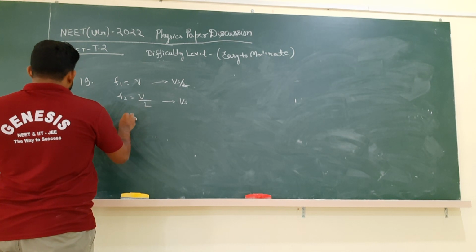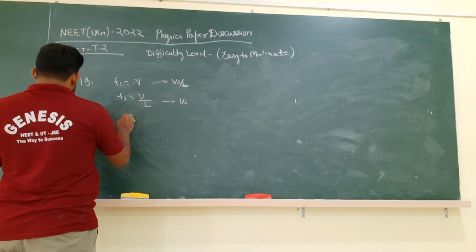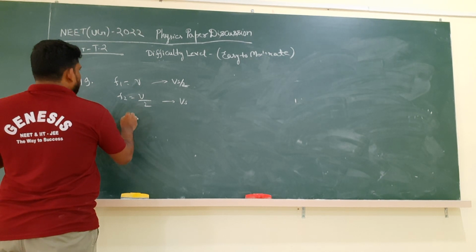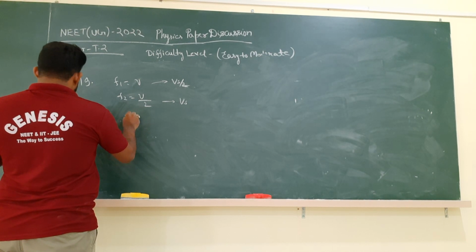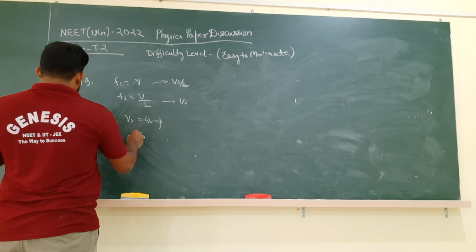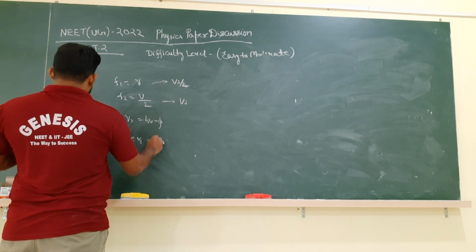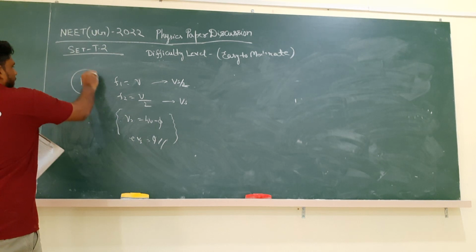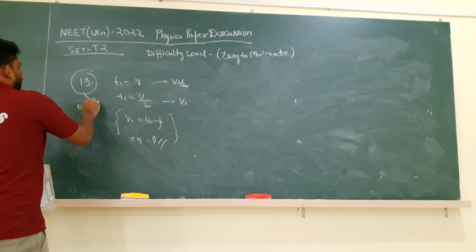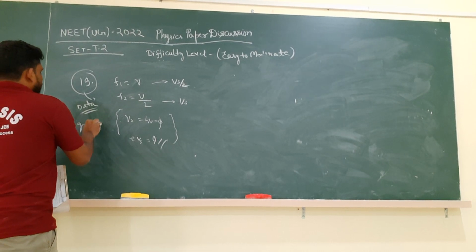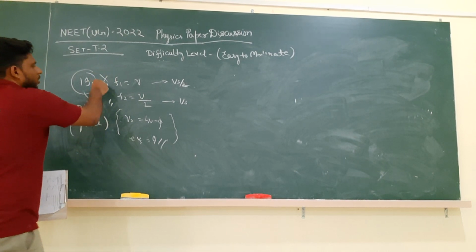Now see, using this equation we will write the stopping potential, Vs is equal to h mu minus phi, and eVs is equal to... Therefore, the data is not properly given in this question number 19. So you might get grace marks for this. Question number 19 is for grace marks. Please make a note of it.